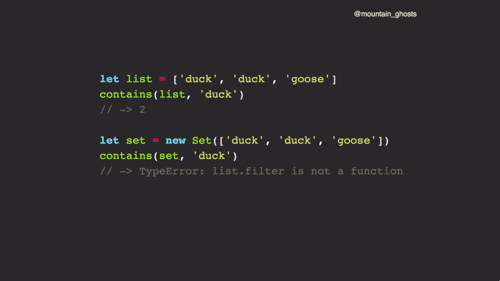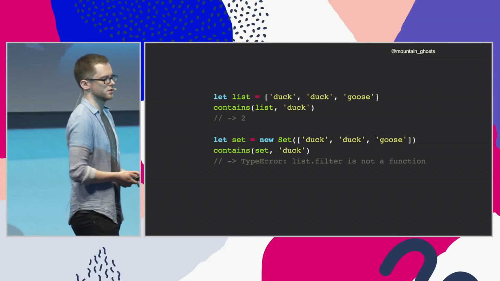So this continues to work with arrays just fine. But now it blows up when you give it a set, because sets don't implement the filter method. We get a slightly unobvious error here, like the word filter doesn't correspond to anything the user has said here. It's actually an error being thrown by the internals. But the program is now rejecting an input that it previously accepted. And that's because the author assumed that people would only use it with one kind of value, but they never made that explicit.